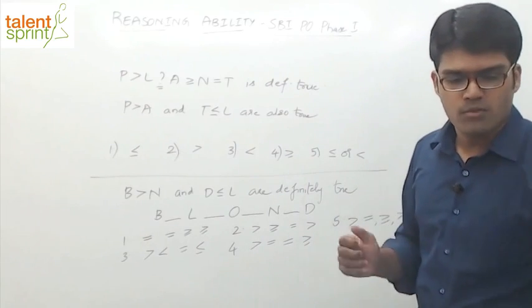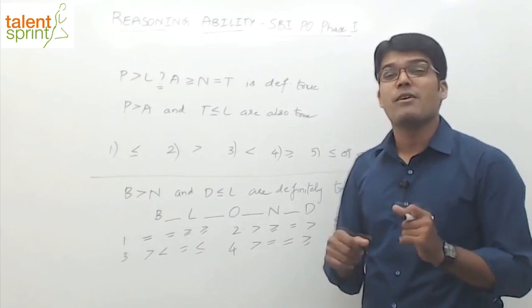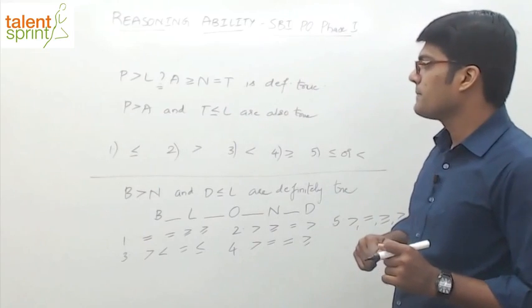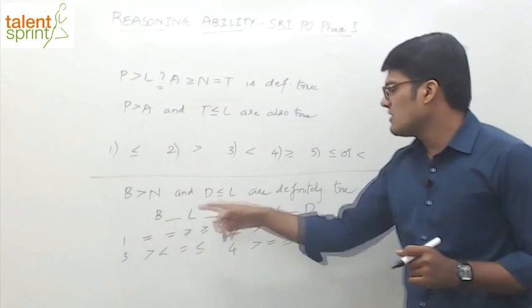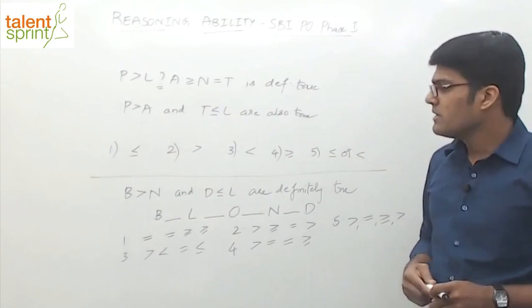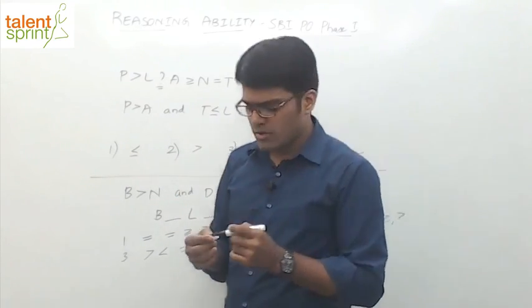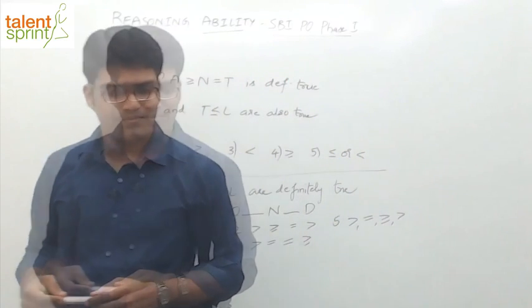All right. So two questions from coded inequalities, both of different formats, right? One is what will come in place of the question mark if these two are true, and here, if these two are true, what will come in place of these blanks. So I'll give you about 2 minutes, solve these two questions, and then I'll join you with the right solutions.